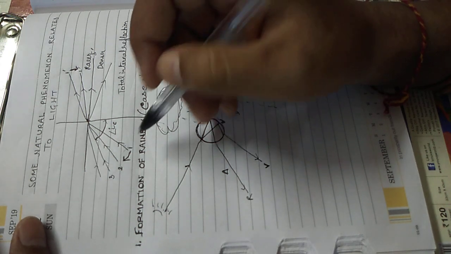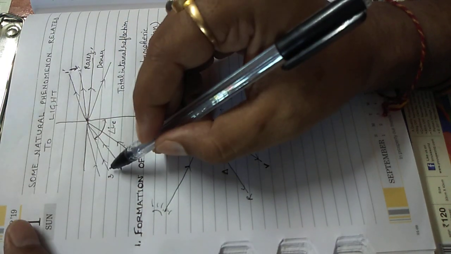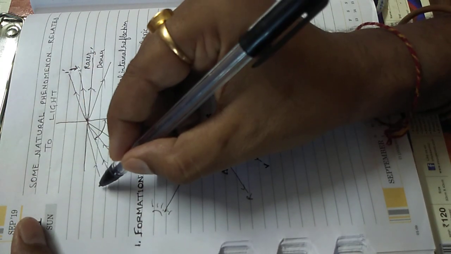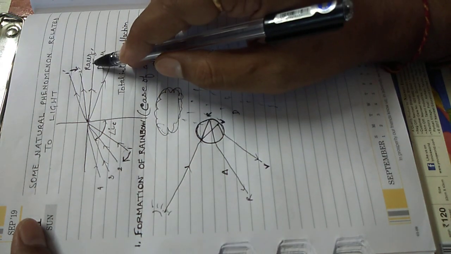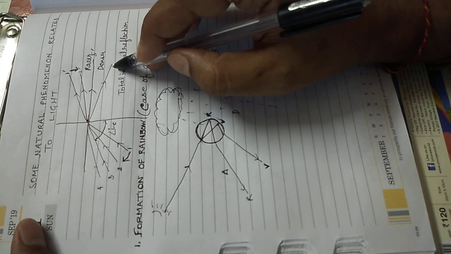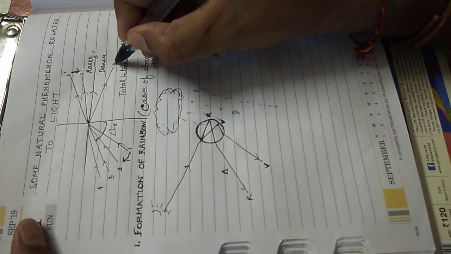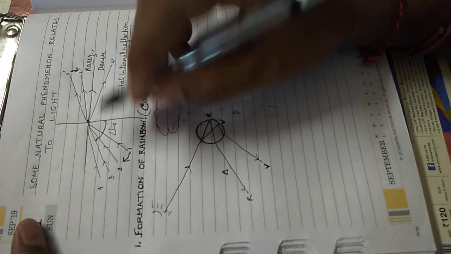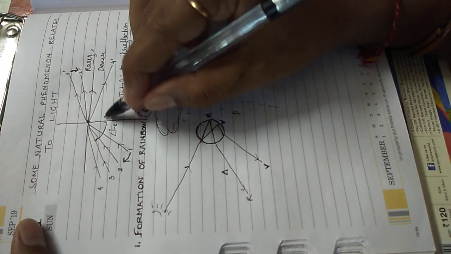Now till here it's fine. If I lift this incident ray even more, let's say to position number 4, what will happen to this refracted ray? Instead of getting refracted, it will re-enter back into the same medium, following all the laws of reflection. So angle of incidence will become angle of reflection.